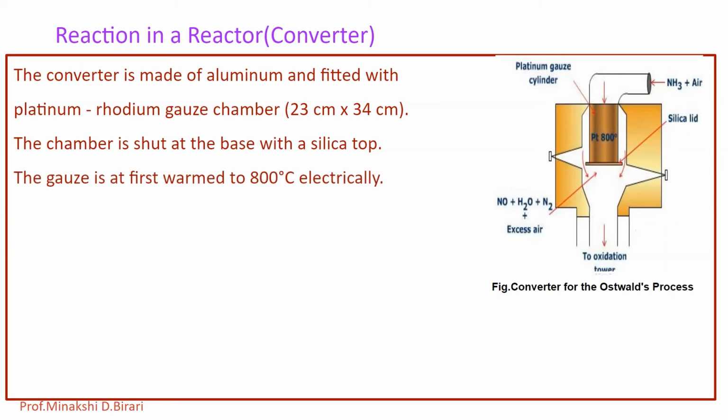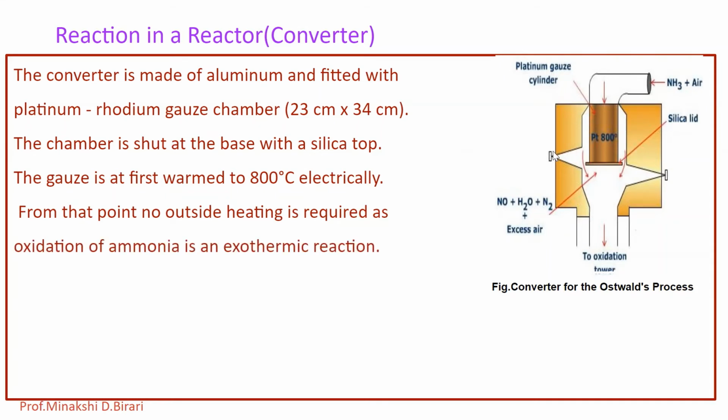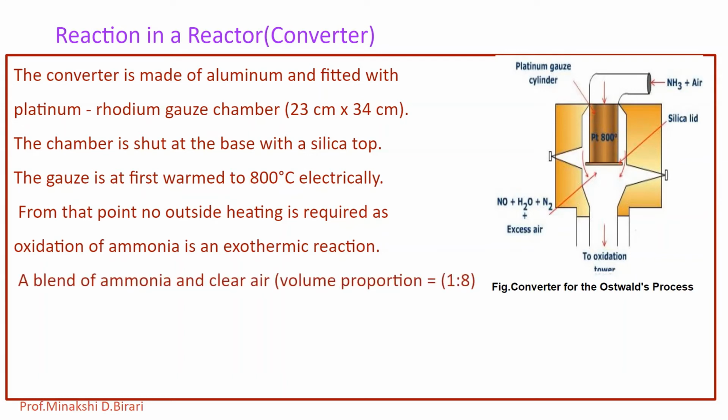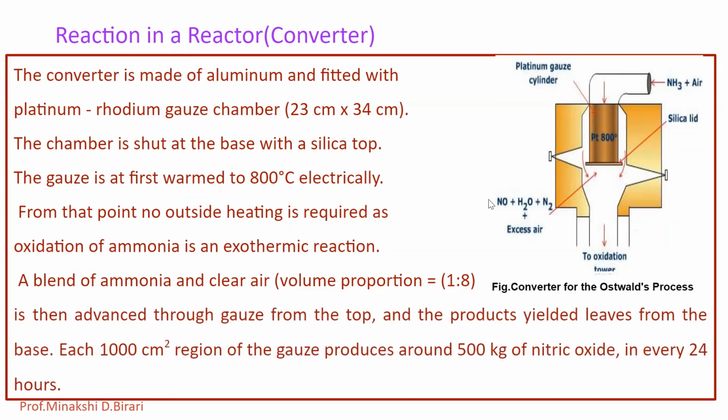The gauze is at first heated to 800 degrees Celsius electrically, and from that point no outside heating is required, as oxidation of ammonia is an exothermic reaction. A blend of ammonia and clean air, with the volume proportion 1:8 or 1:10 of NH3 and air, is then advanced through the gauze from the top, and the products leave from the base.